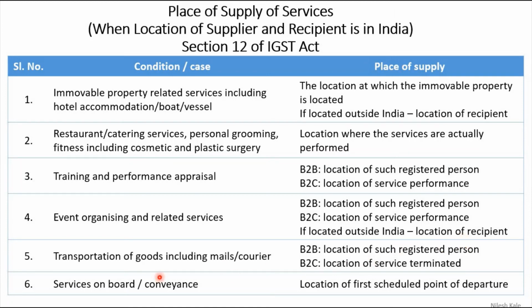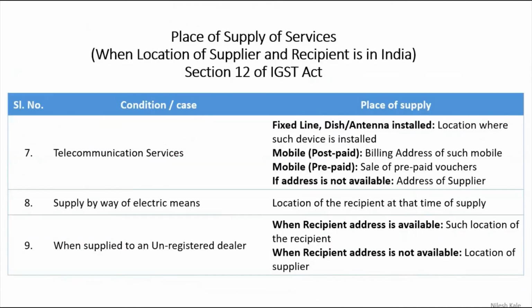And the last point, service on board or conveyance. Here the location of first scheduled point of departure. That is what we are going to learn, right? Then telecommunication services. For fixed line or dish or antenna installed, a location where such device is installed. Obviously fixed line is your landline phone. If your landline phone is at your home, then that is the place of supply.